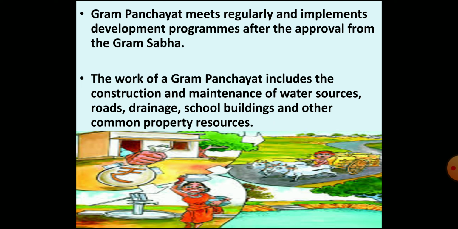The various functions that the Gram Panchayat performs are first the construction and maintenance of water resources such as public wells and tanks, construction and repair of village roads, maintenance of public health and sanitation, construction and maintenance of drainage, building and supervision of primary schools and other common property resources.